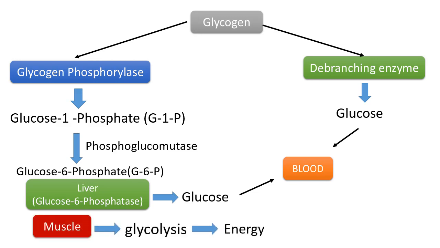In muscle, glucose 6-phosphate cannot be dephosphorylated because of a lack of glucose 6-phosphatase enzyme. Instead, it enters into the glycolysis pathway, providing energy needed for muscle contraction. So, this is glycogen metabolism in a nutshell.